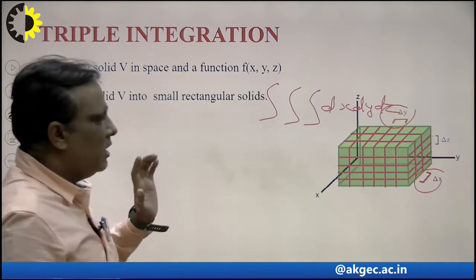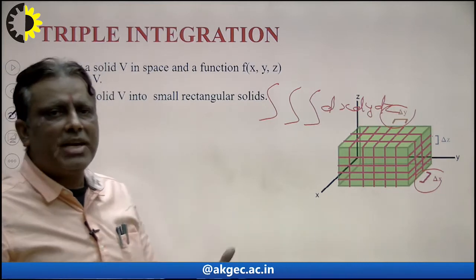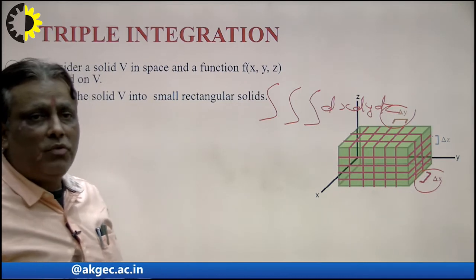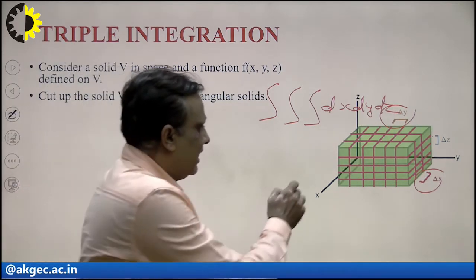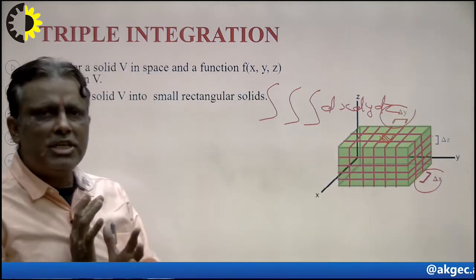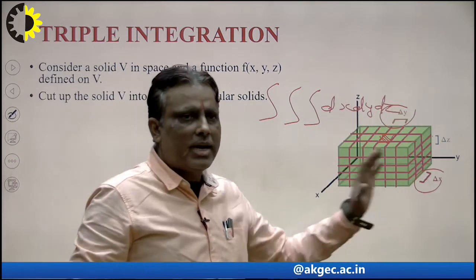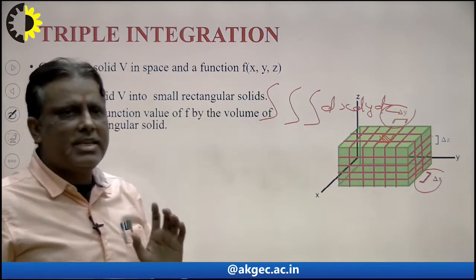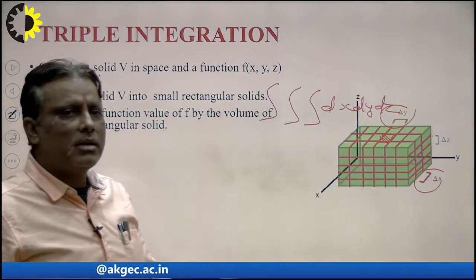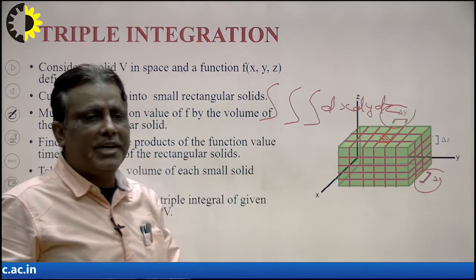Now next is the shape of the region. Consider a solid V in space and a function f(x, y, z) defined on V. Number two, cut this solid V into small rectangular solids. I explain here that this is a small rectangular solid, and what is the volume of this small rectangular solid, and after this we integrate this, so we obtain the volume of this surface. So in this way, multiplying the function with the small rectangular solid, we obtain the volume here.